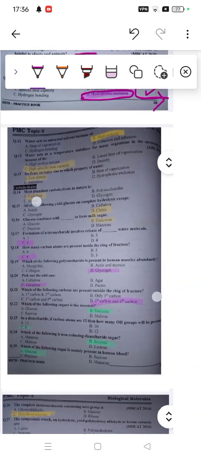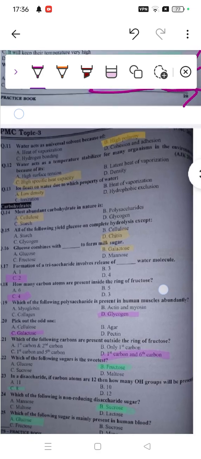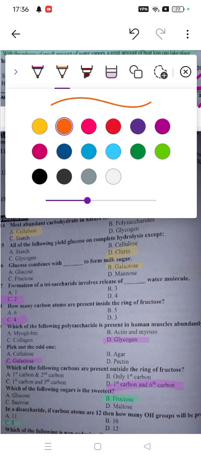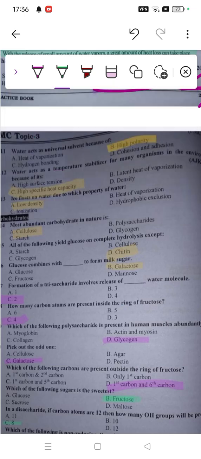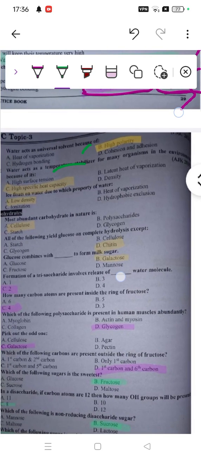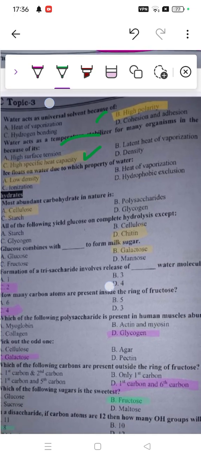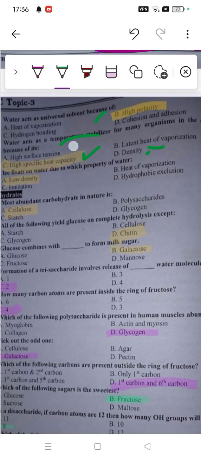Then we have other MCQs: water acts as a universal solvent. Why? Just because of the higher solubility. So B is the right option. Then, water acts as a temperature stabilizer for many organisms and for the environment because of its high specific heat capacity. Density cannot be, high surface tension is something else. Here they're asking for the temperature stabilizer, so high heat capacity would be required.